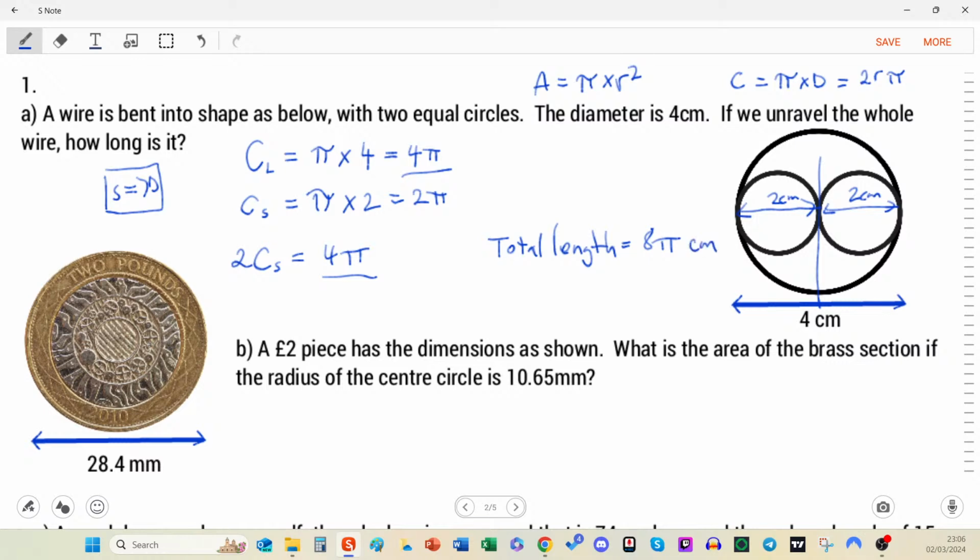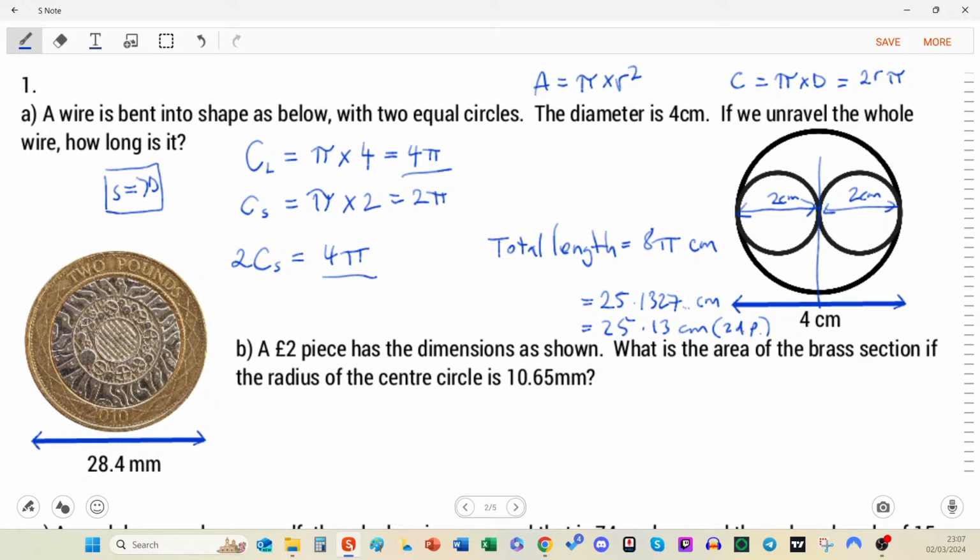Now if that looks really odd and weird, then you could look at it as 8 times pi and then write it as a decimal. In other words, that's 25.1327 centimeters. You can round that if you want, so 25.13 to 2 decimal places. If you prefer decimals, that gives you an idea of the size, but as you can see, it's always extra.